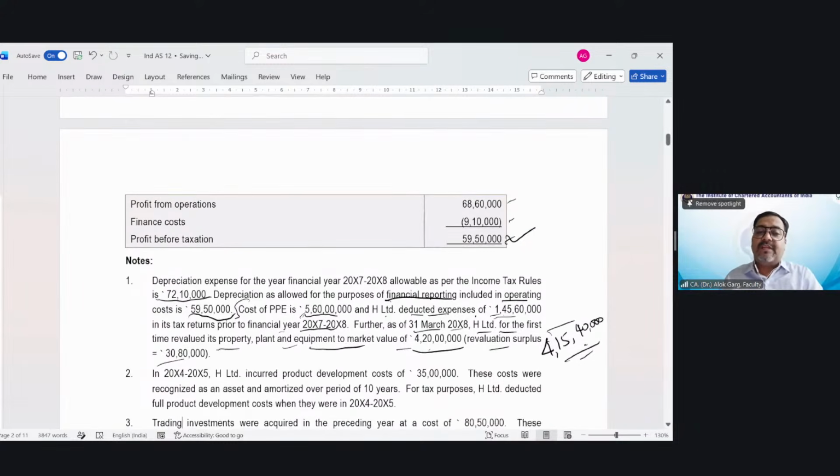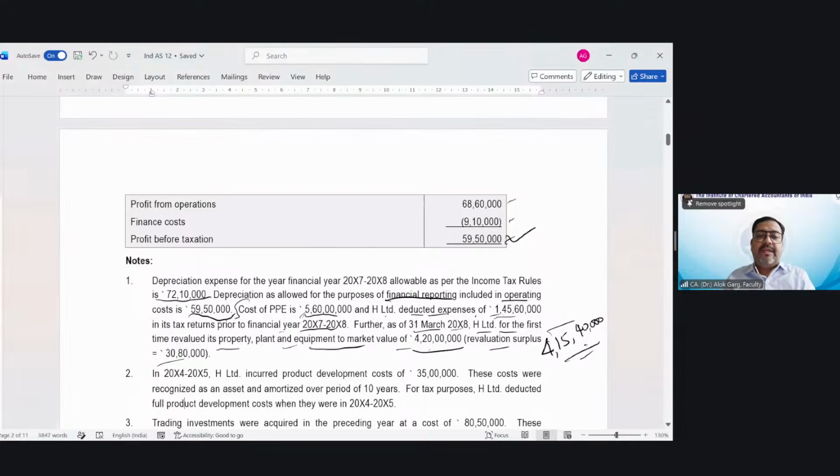Now let's move to the next part. What is the relevant information in point number 1? The relevant information is depreciation as per the Income Tax Act is 72 lakh 10,000 and depreciation as per the Companies Act is 59 lakh 50,000. I hope this is clear to everyone. Is that clear? Okay. Great.